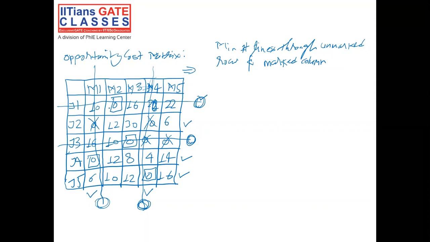See, this 0 is covered by the horizontal line going through row 1. These two zeros are covered by the vertical lines passing through column M1 and column M4. These three zeros are covered by the horizontal line passing through row J3. This 0 is covered by the vertical line passing through column M1, and this particular 0 is covered by the vertical line passing through column M4.